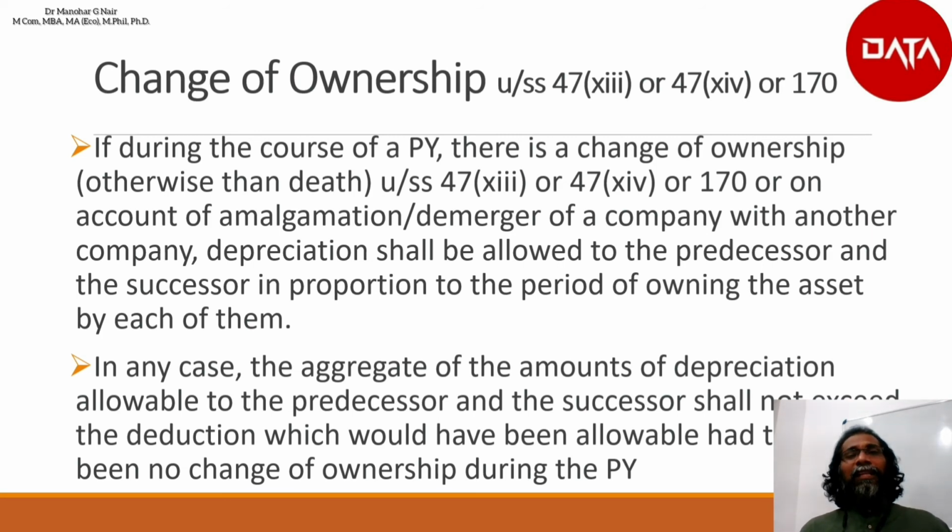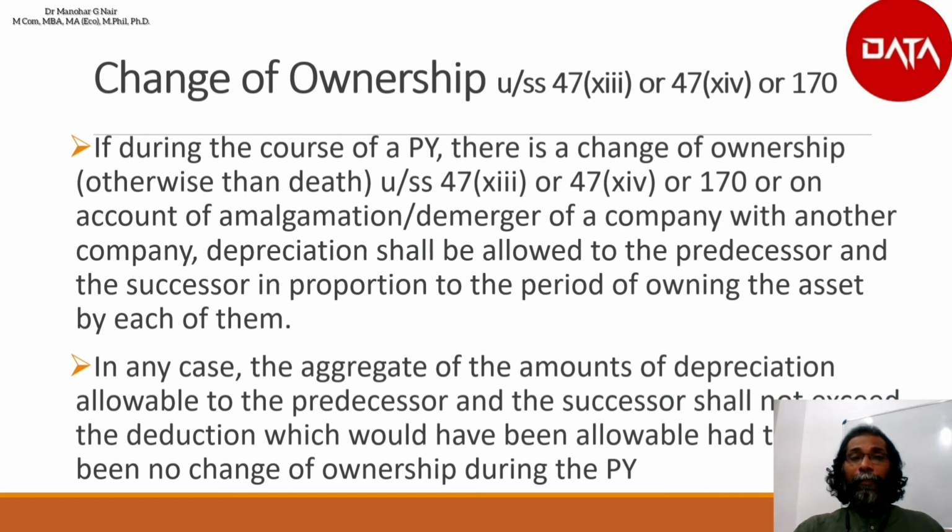Which means the total depreciation could be provided to the predecessor company as well as to the successor company on account of the demerger or change of ownership. So the total depreciation cannot be exceeded, but it can be apportioned and given to the two companies, which means the predecessor company and the successor company.